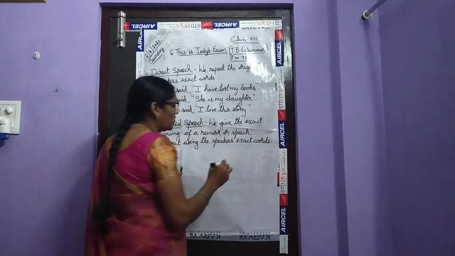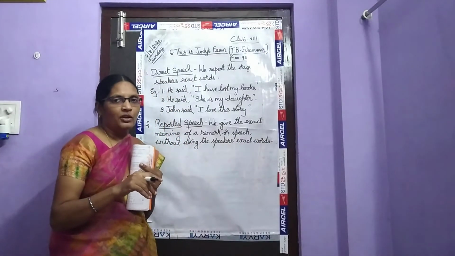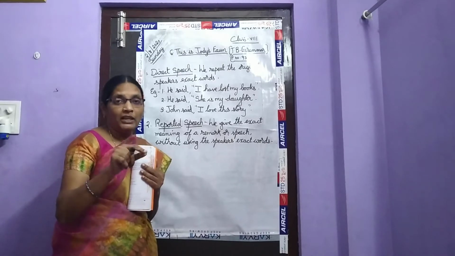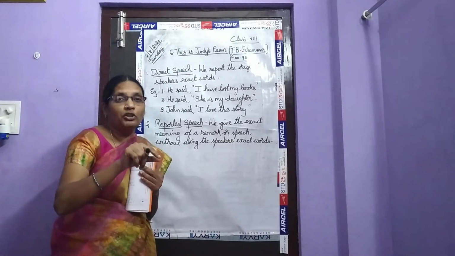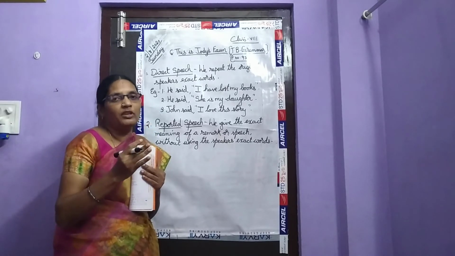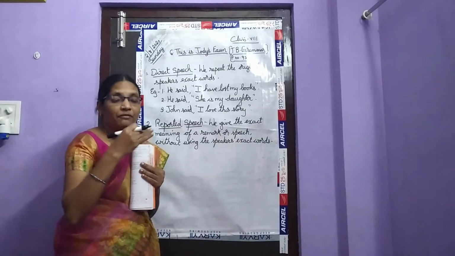So, in this reported speech or indirect speech, we give the information what the speaker has said, but we don't give the exact words. We change them and then give the information.